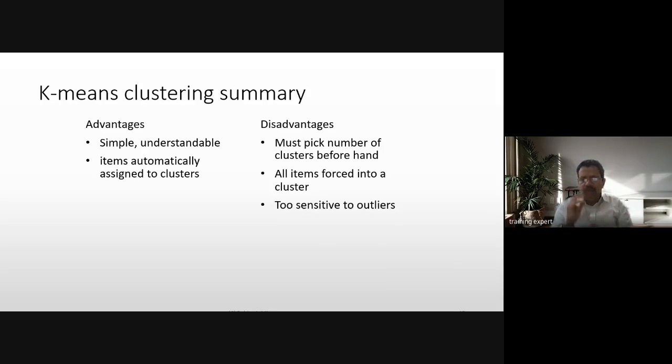All items fall into a cluster, so it doesn't consider outliers. K-means clustering tries to fit all points into one of these clusters. By hook or by crook, it will find one cluster for each individual point. One point cannot be in two clusters. So every point is assigned to the first cluster, second cluster, third cluster, or whatever the number of clusters is. So it is too sensitive to outliers. It doesn't treat them as outliers.